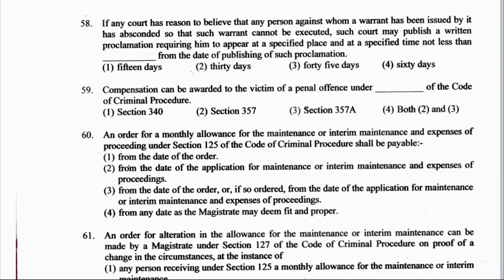Next question is question number 58. If any court has reason to believe that any person against whom a warrant has been issued by it has absconded so that such a warrant cannot be executed, such court may publish a written proclamation requiring him to appear at a specified place and at a specified time, not less than how much period from the date of publishing such proclamation. So this is basically section 82(1) of CrPC. Okay, 82. The right answer here is 30 days, option number 2.